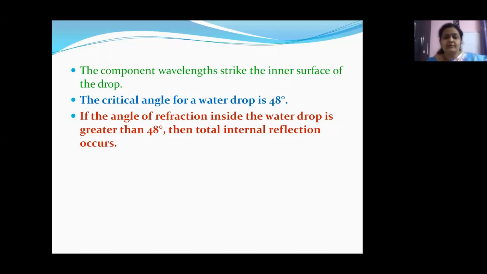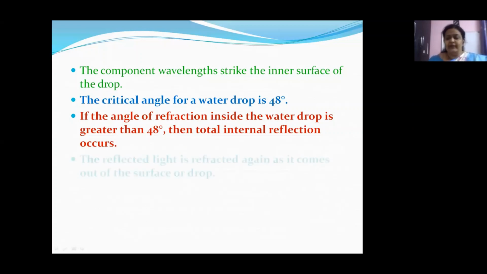Why am I saying angle of refraction there, children? Because the ray inside is the refracted ray. It is hitting the other side of the inner surface. So if the refracted ray is making more than 48 degrees on the inner surface, then total internal reflection occurs.